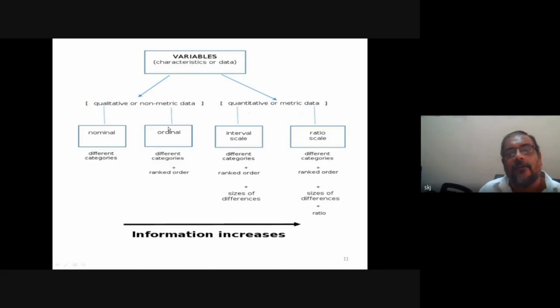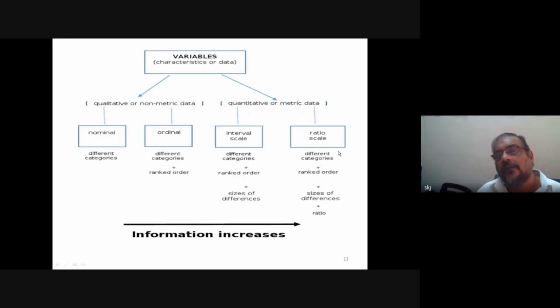That means ordinal will be nominal automatically, but it has order also. So rank order is added here. Now interval scale, you see here. So nominal feature is there. Rank is also there. That means order is also there, and size difference, equal interval, is included.